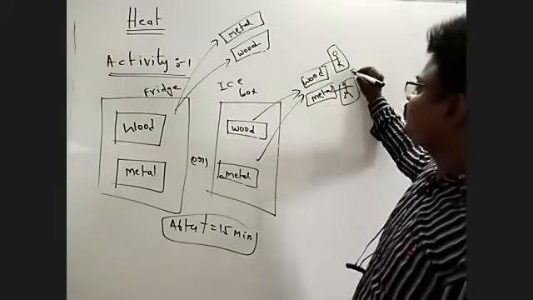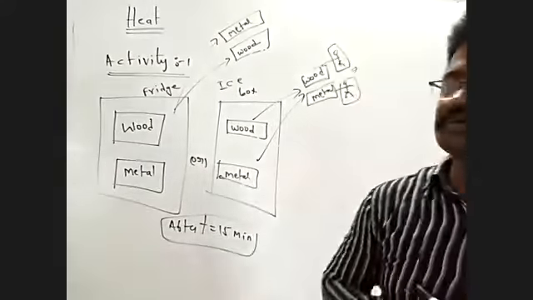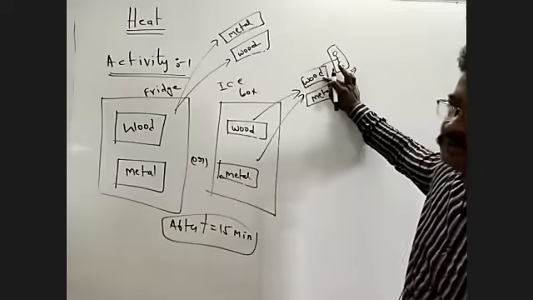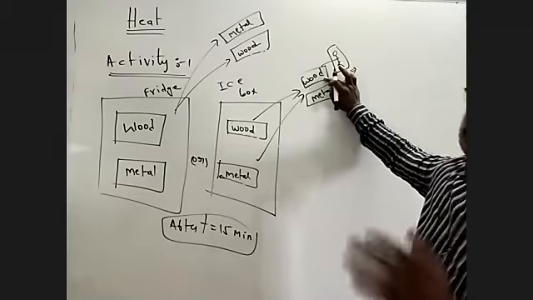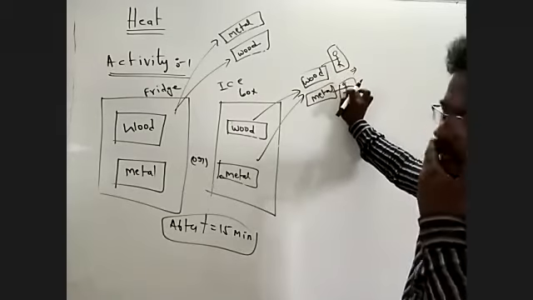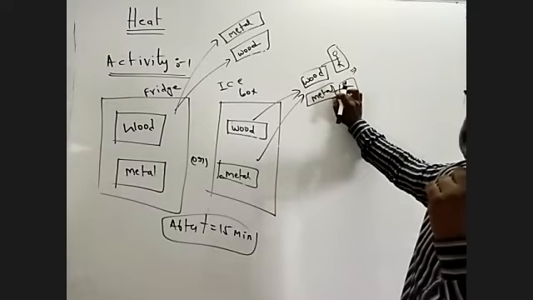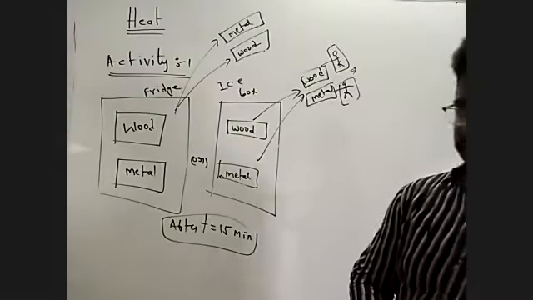Your friend feels it is very cool. When your friend touches the piece of wood, it feels cool, and when your friend touches the metal piece, it also feels very cool.